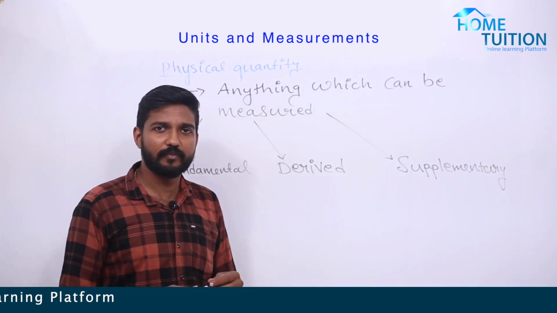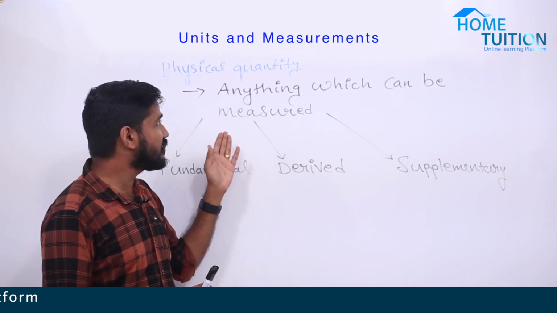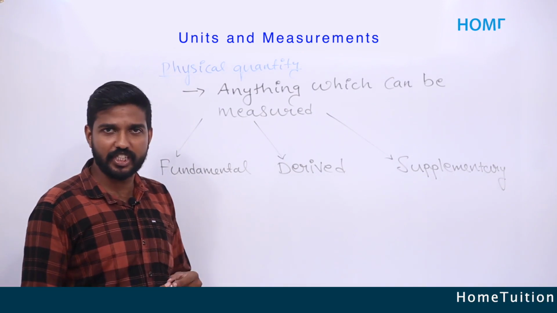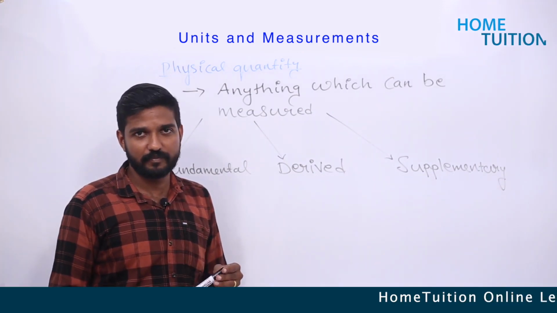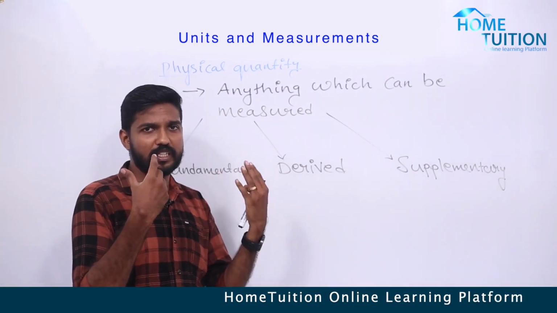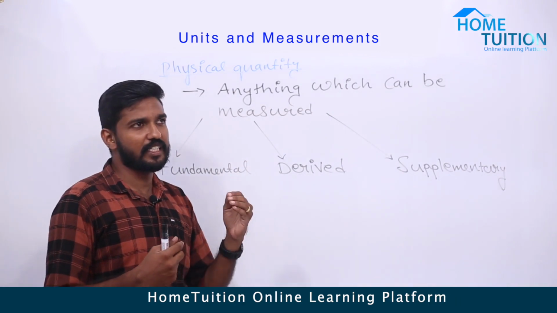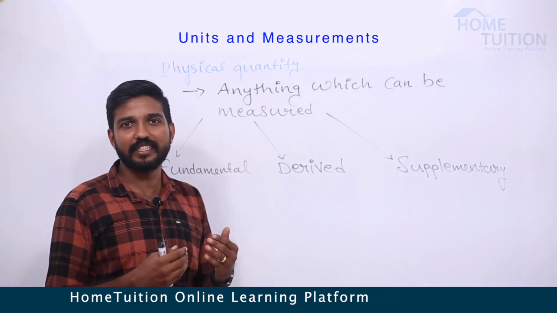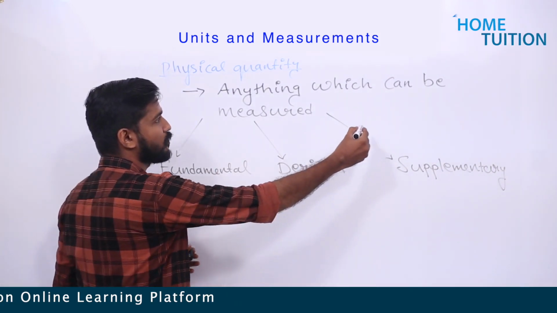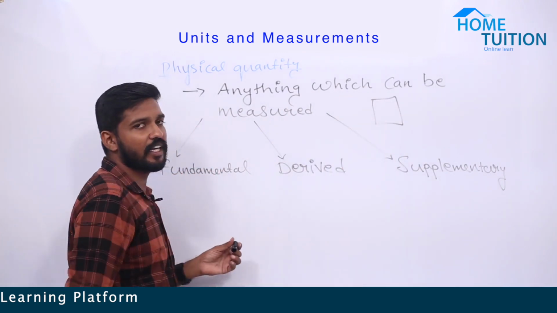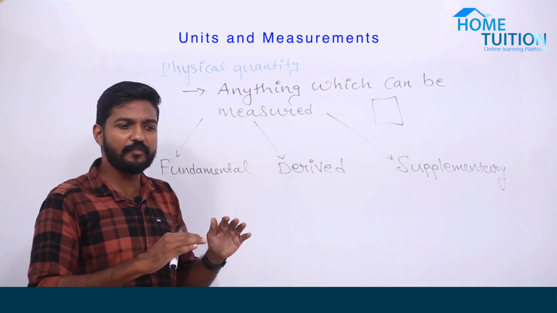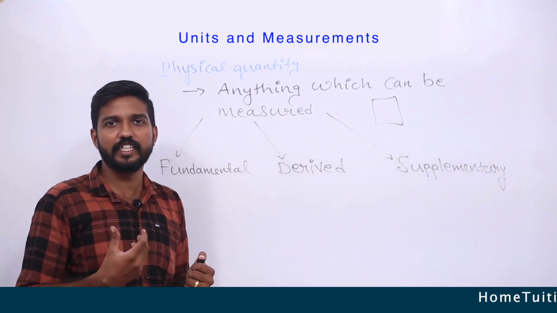So what do you mean by a quantity? A quantity is nothing but anything which can be measured. Anything which can be measured is termed as a physical quantity. Clear? We have a lot of physical quantities. If you want to name one, we can say mass. Mass is a physical quantity. You can measure the mass of a body, right? Suppose we have an object here, we can measure the mass of this body, right? So anything which can be measured can be termed as a physical quantity.